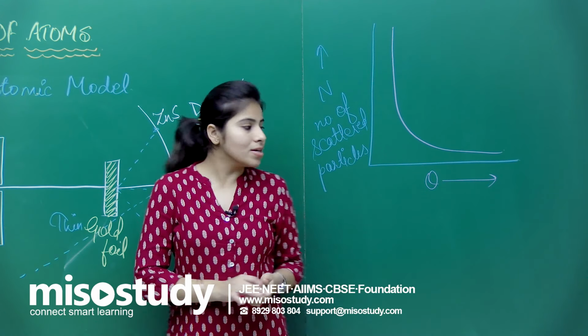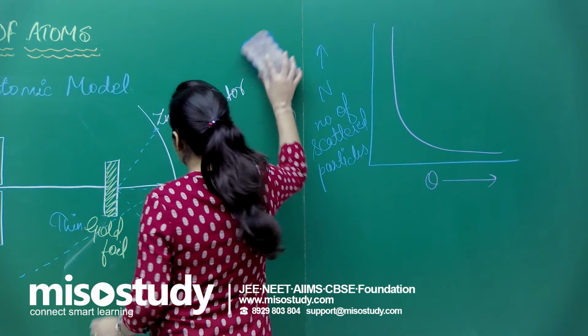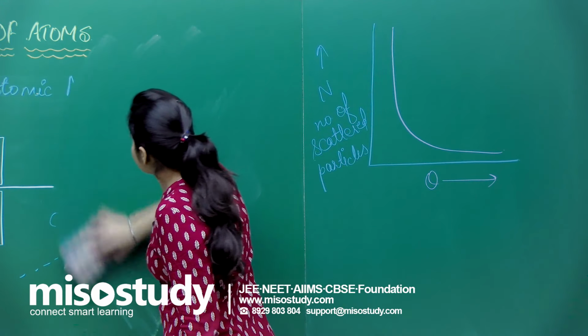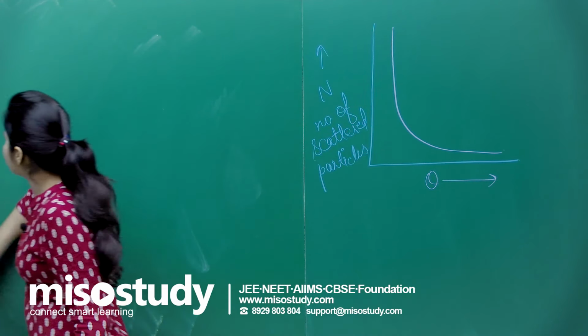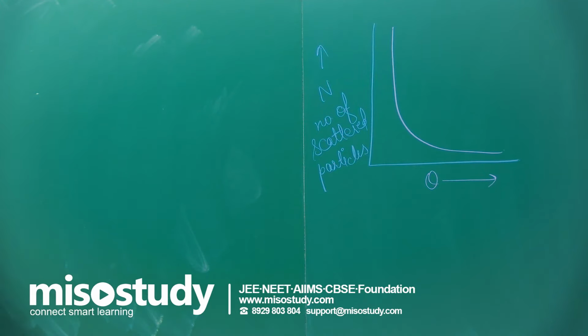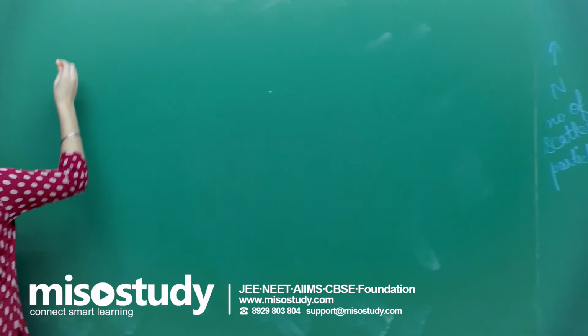So to begin with, I am going to rub this, and we are now going to study the number of cases that happened.